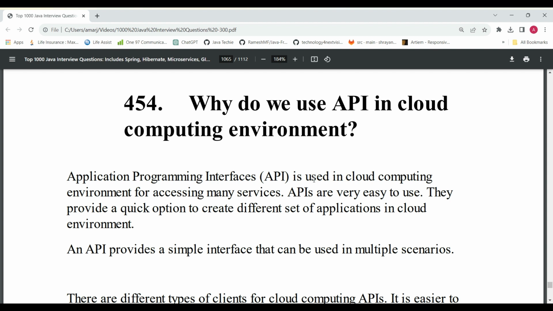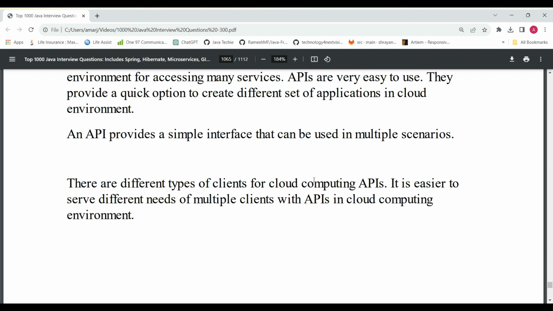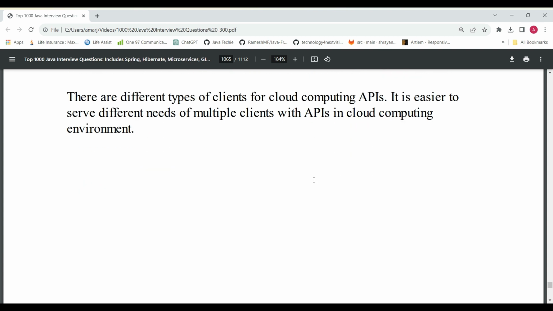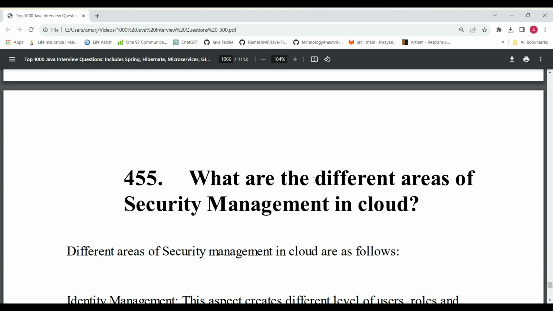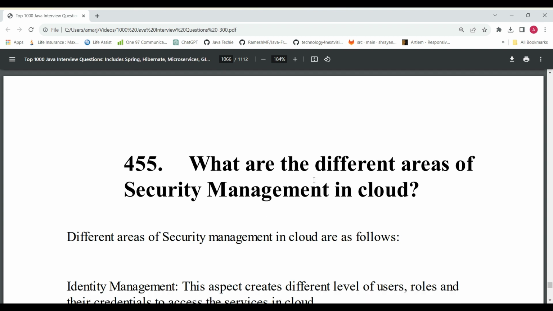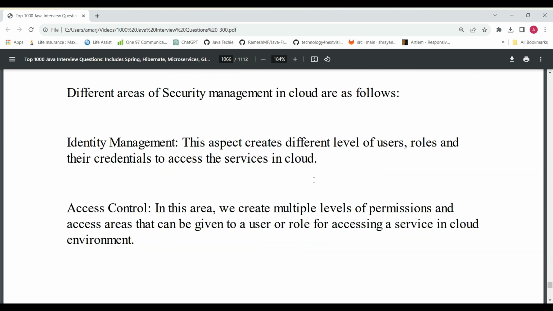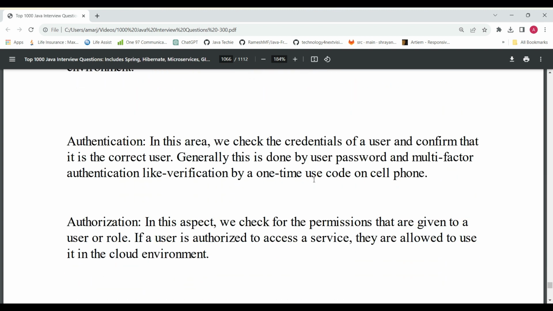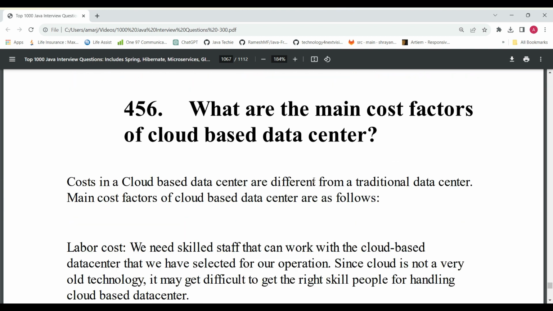And then the next question: why do we use an API in a cloud computing environment? An API is needed because many services need to access one another, so that they can communicate from one to another. In those cases we need to use an API. What are the different areas of security management in cloud? There are multiple areas: identity management, access management, authentication, authorization. These are all different areas of security management.